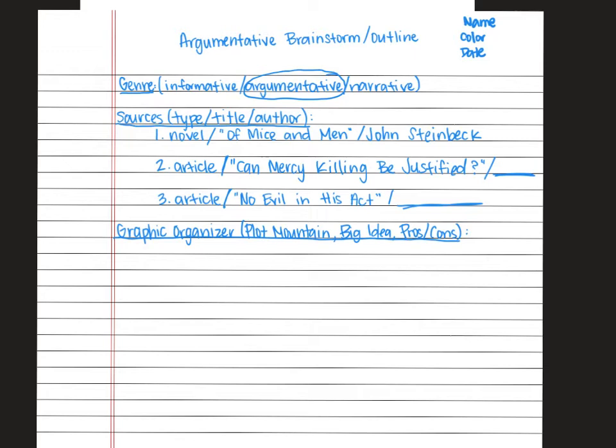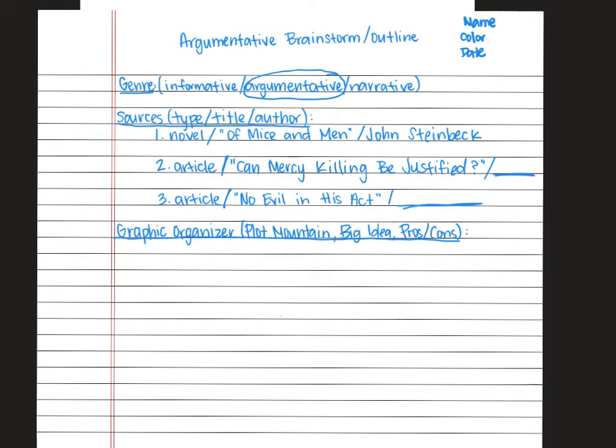So if you are thinking right now, which graphic organizer do I use? And you are super duper smart and you remember everything that I ever taught you, you would know it's not Plot Mountain, it's not Big Idea, it is pros and cons. This is the one. Plot Mountain is for narrative, Big Idea is for informative, pros and cons is for argumentative.